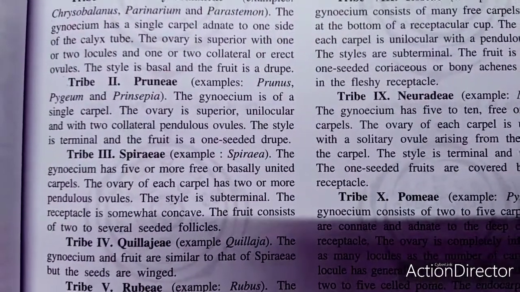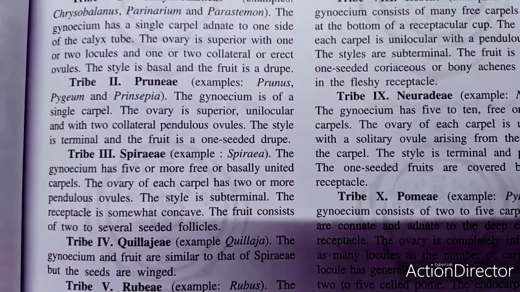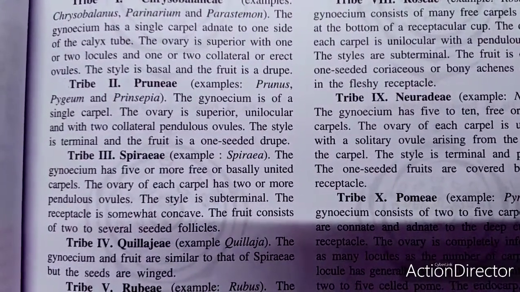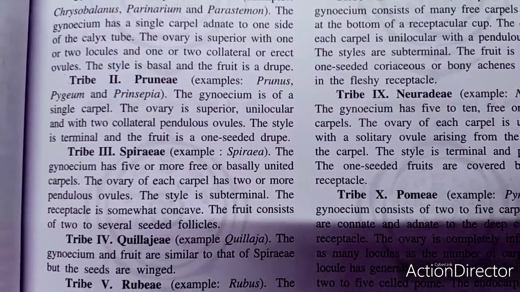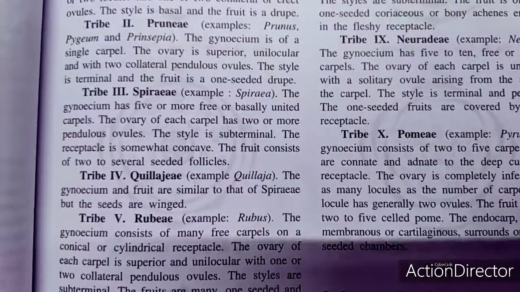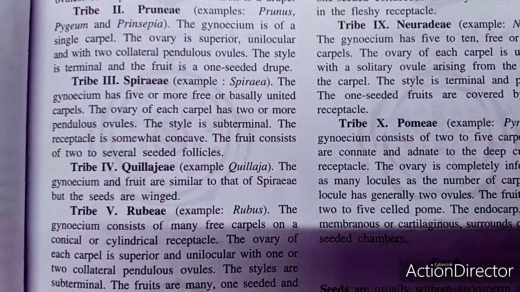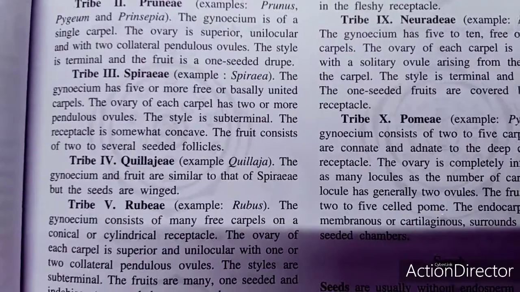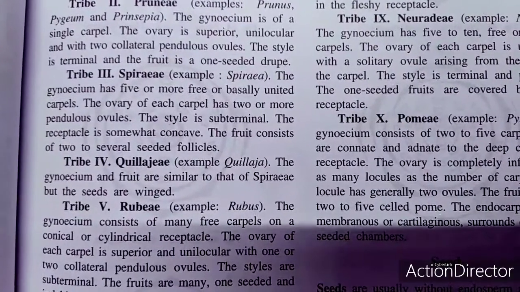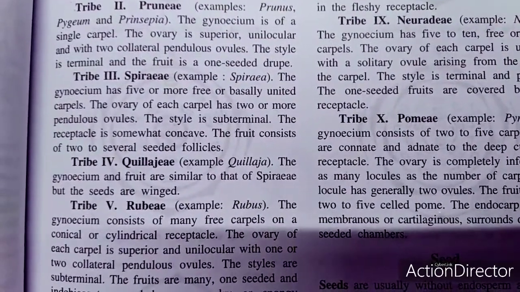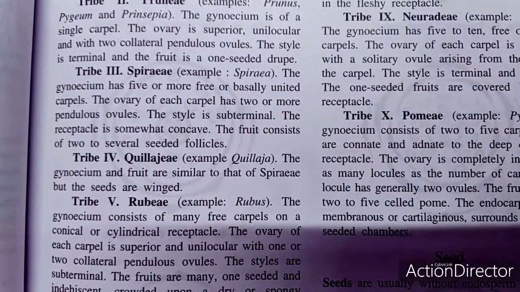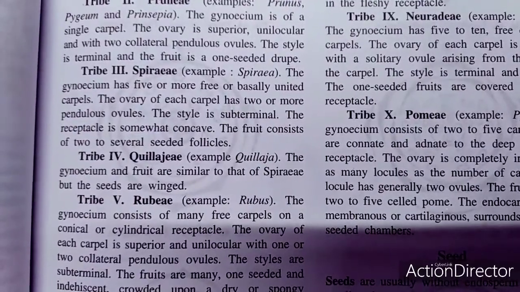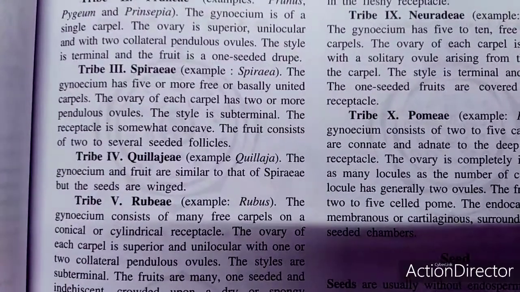The ninth tribe is called the Neuradeae, and the best example may be Neurada. The gynoecium has 5 to 10 free or connate carpels. The ovary of each carpel is unilocular with a solitary ovule arising from the apex of the carpel. The 10th tribe is called the Pomeae, and the best example may be Pyrus. The gynoecium consists of 2 to 5 carpels, which are connate and adnate to the deep cup-shaped receptacle. The ovary is completely inferior, with as many locules as the number of carpels.